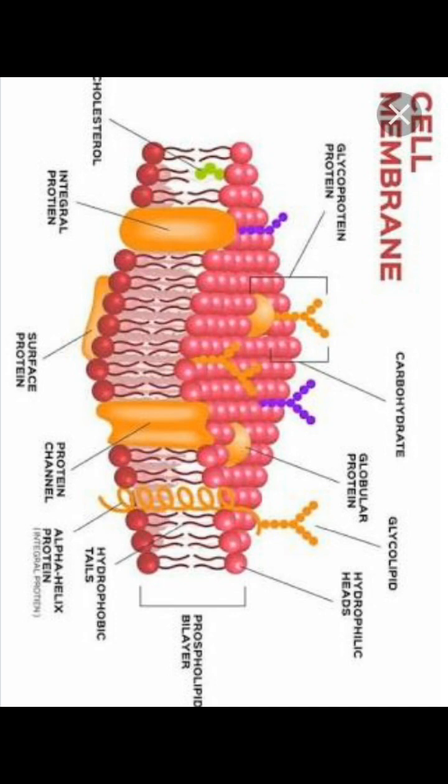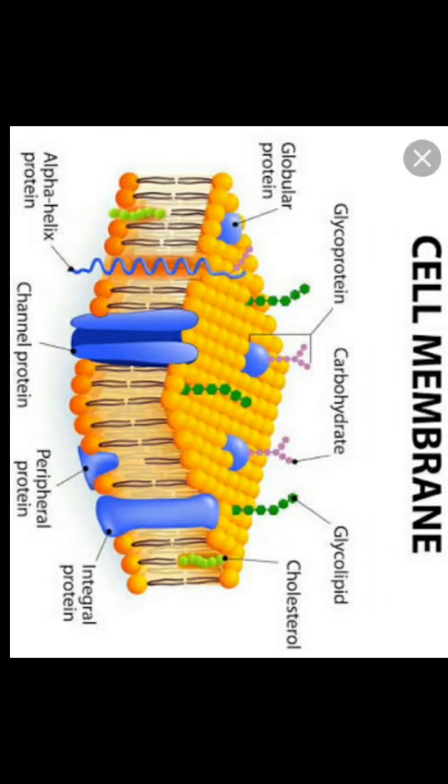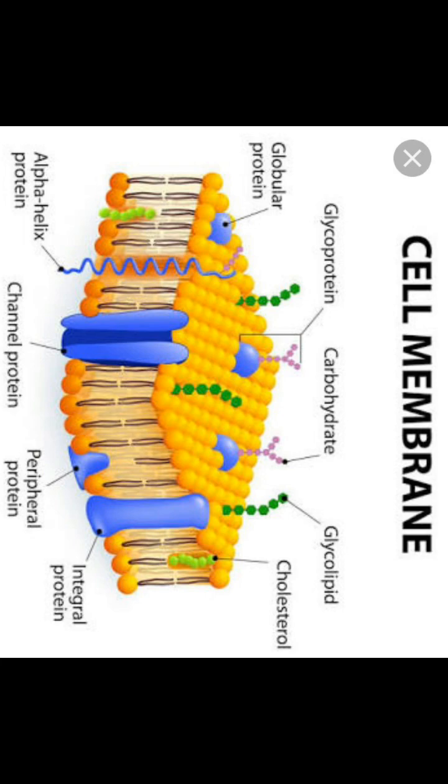Understand? Depending on the ease of extraction, membrane proteins can be classified into two categories. The first one is integral protein and the second one is peripheral protein. You can see integral proteins and peripheral proteins on the diagram. The peripheral proteins are blue in color on the screen. Then the integral proteins, also called channel proteins, are present in the middle, across both the upper lipid layer and the lower lipid layer.